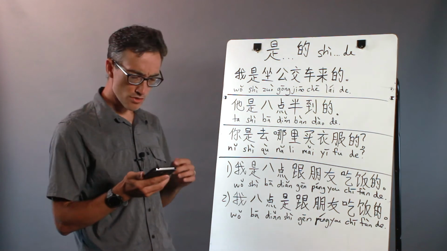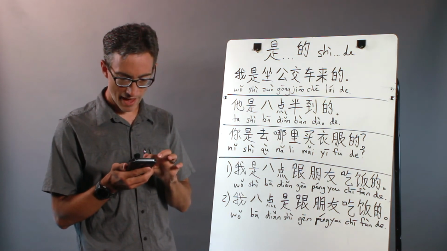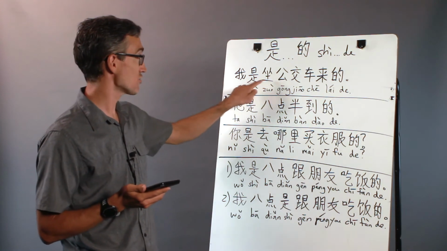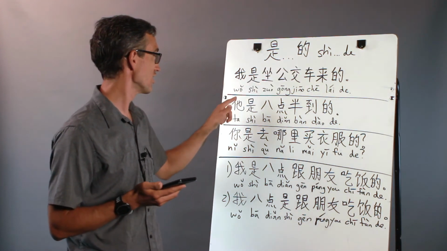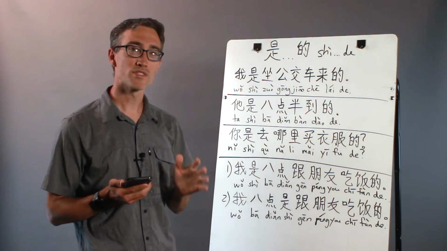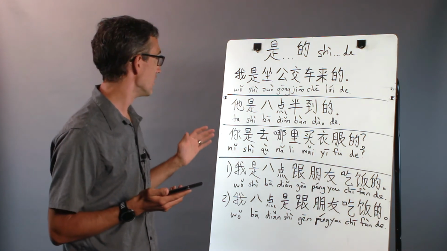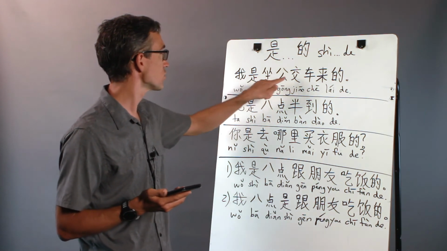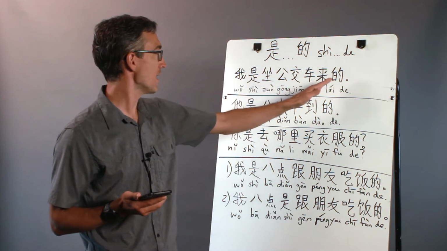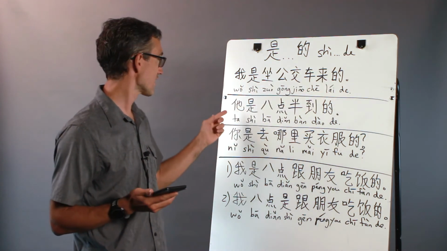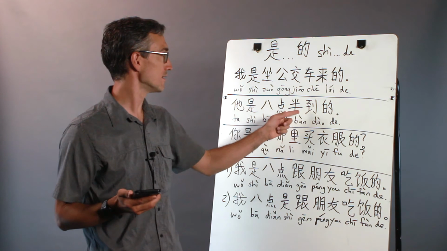Okay, so another fact is that the 是 in the 是的 structure is actually optional. In most cases, you can omit it. So for this sentence, 我是坐公交车来的, I came by bus, I can say 我坐公交车来的. This sentence I can say 他8点半到的.